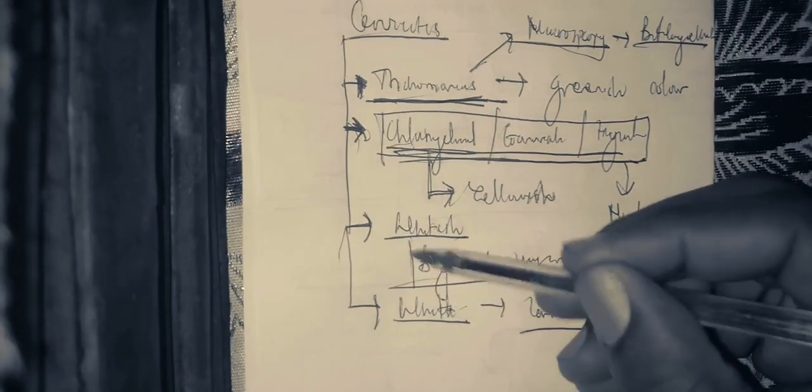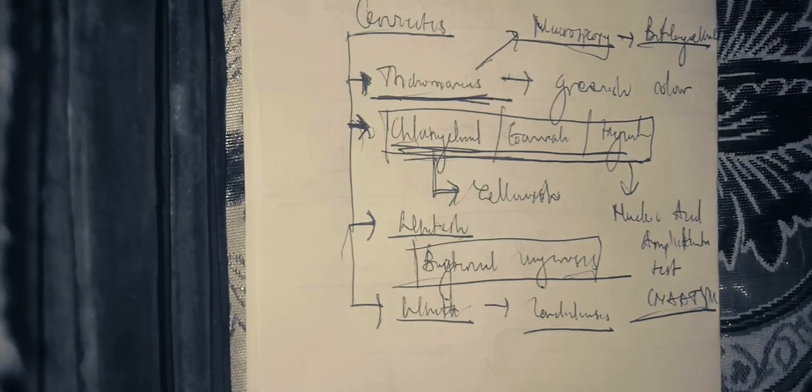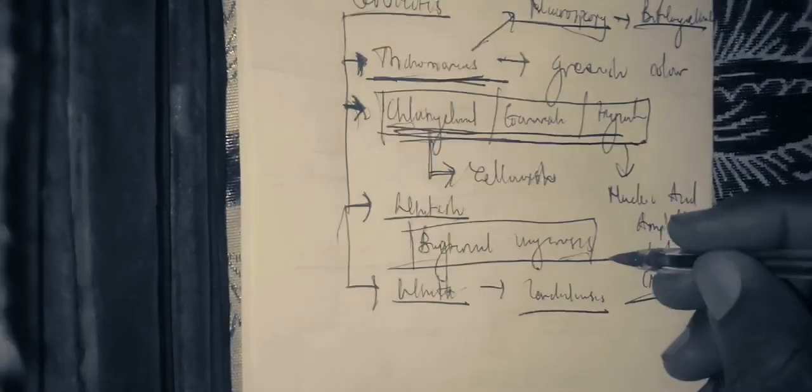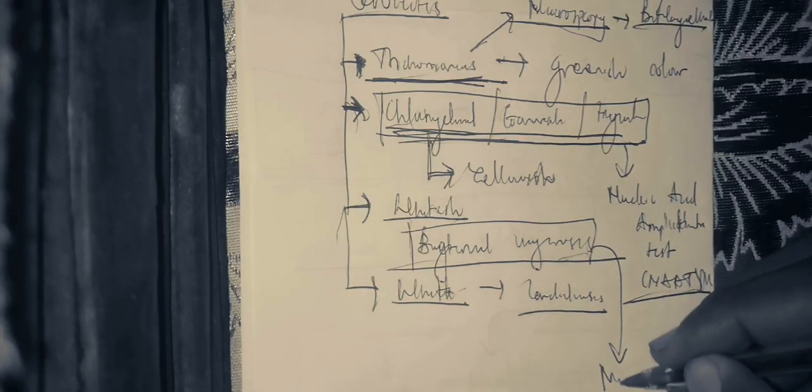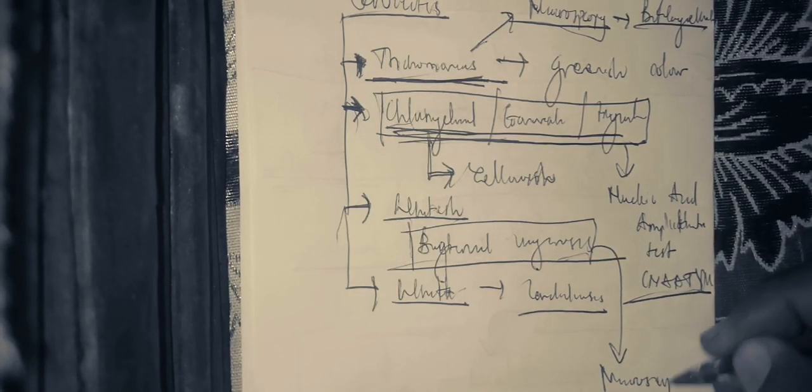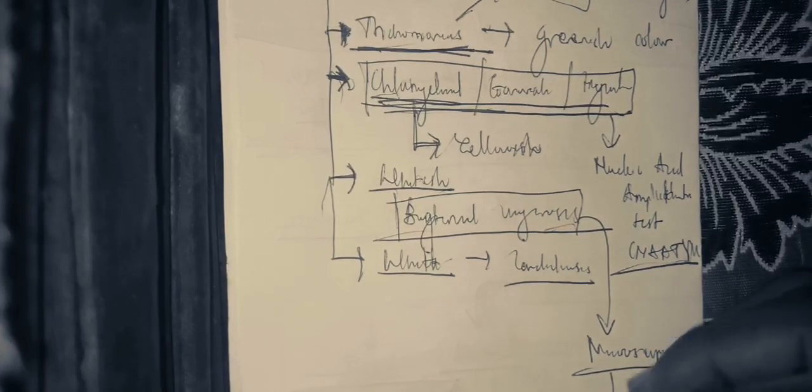Is it clear? Now the next test that you have to do is for bacterial vaginosis. When you have bacterial vaginosis, you also do microscopy. Is it clear? And on the microscopy, you are going to visualize clue cells.